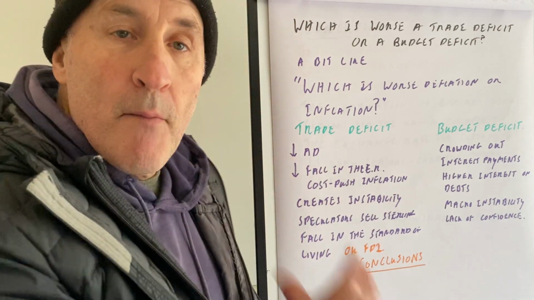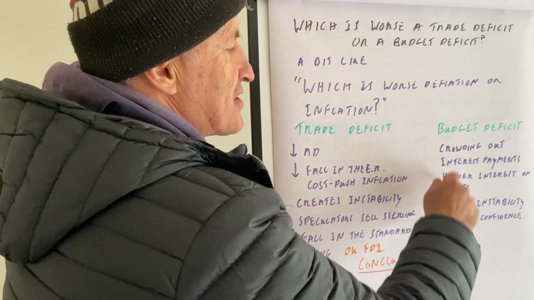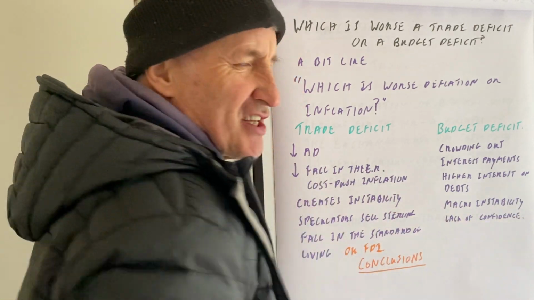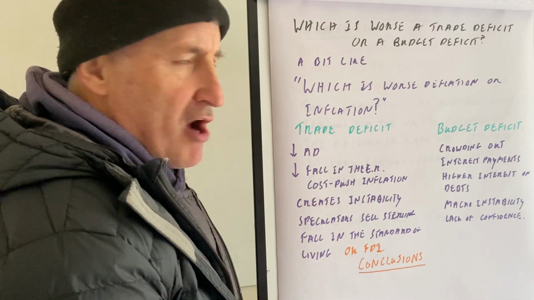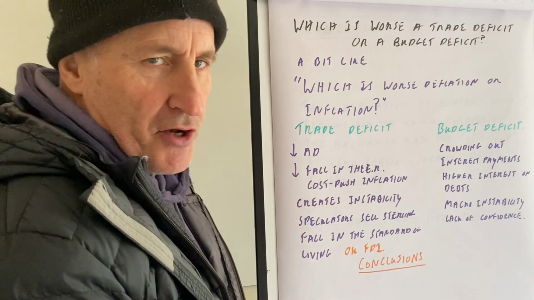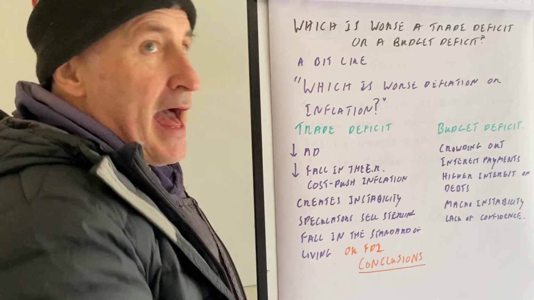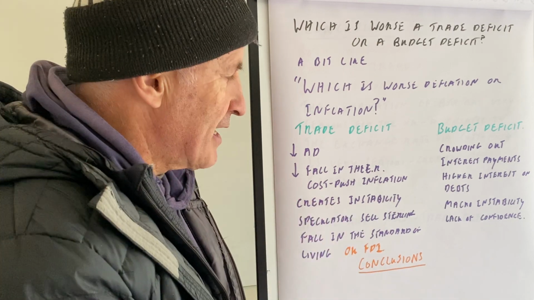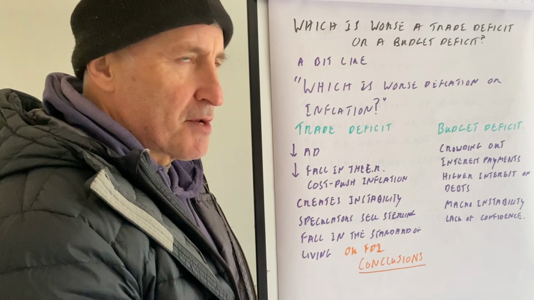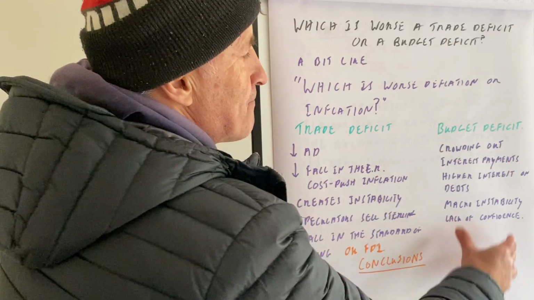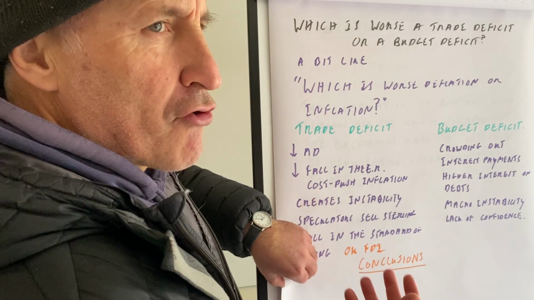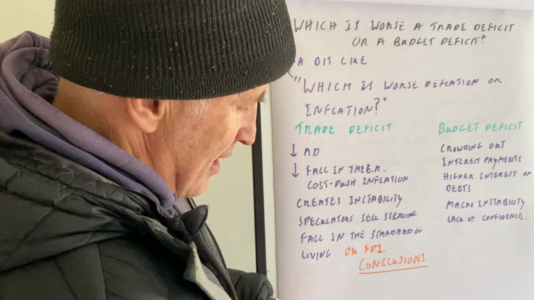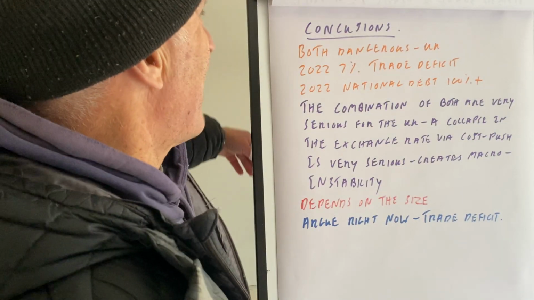Really cool paragraph. Budget deficit: crowding out effect, interest payments, higher interest rates on your debt, macro instability, a lack of confidence in the economy. Yeah, this is pretty serious right now because we have a national debt of 100% of GDP, etc. However, maybe we could print money to solve the problem. However, a lot of people don't like that because that might create inflation, a lack of discipline in terms of your fiscal policy. Okay, so we would go through all that. We've written a great essay so far, 16, 17 out of 25. Well, how are we going to conclude? And hopefully you're thinking about that right now.